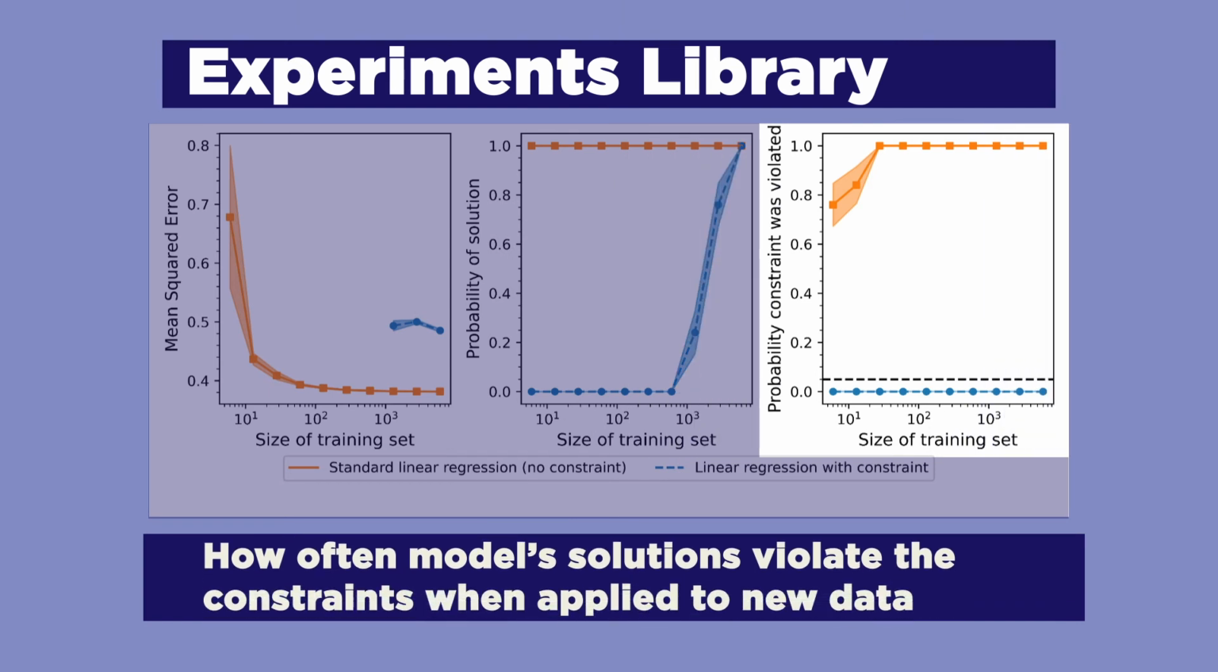The third visualization shows how often the model's solutions violate the constraints when applied to new, unseen data. The model without the constraint, one that could be trained without the Seldonian Toolkit, almost always violates the constraint, whereas the model with the constraint never violates it. This plot shows the power of the safety test and what the other existing libraries lack. The Seldonian Toolkit makes high confidence guarantees that when the system is applied to previously unseen data, it will not violate the safety and fairness constraints.